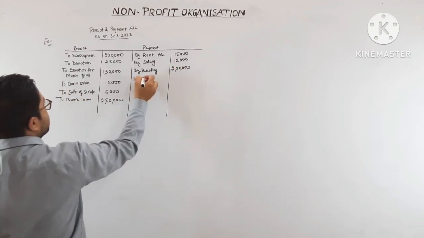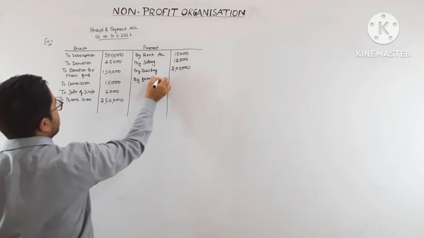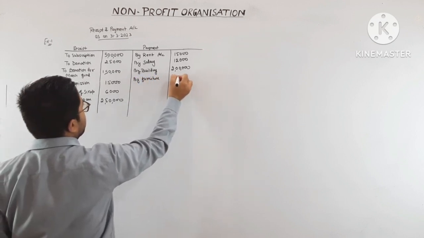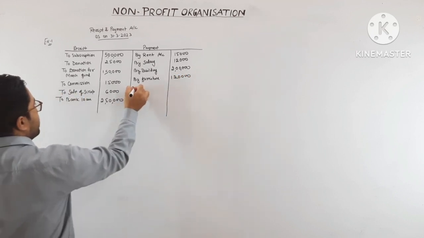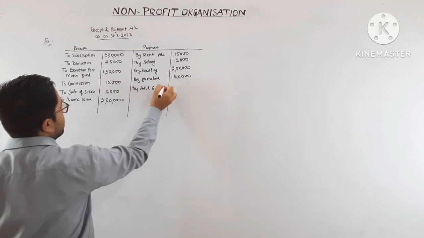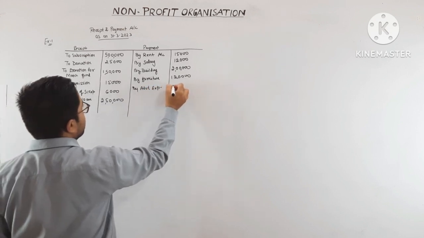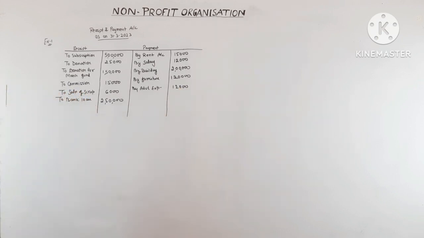By furniture 1,20,000. By advertisement expense 12,000. Okay, this figure is fine.